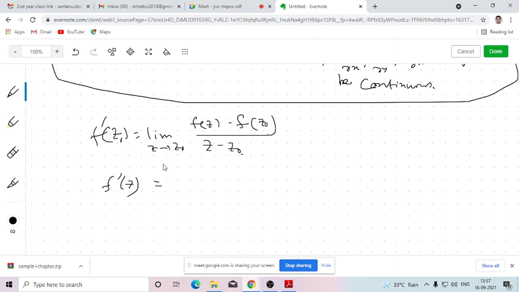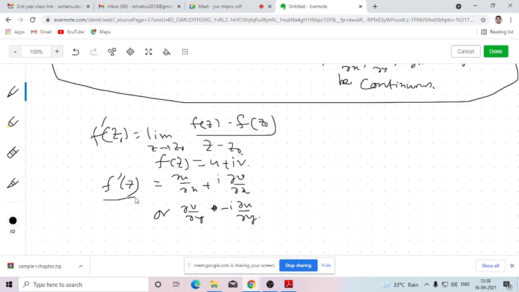So f(z) is actually u plus iv. So we can identify the derivative of f(z) with respect to z as the partial derivative of u, v with respect to x, or the partial derivatives of u, v with respect to y, that is in terms of del u del x plus i del v del x. Since this is differentiable, it will be analytic, so it will obviously satisfy the Cauchy-Riemann equation. So if I want to convert the partial derivatives in terms of y, then we know that del u del x will be equal to del v del y, and del v del x will be equal to minus del u del y.